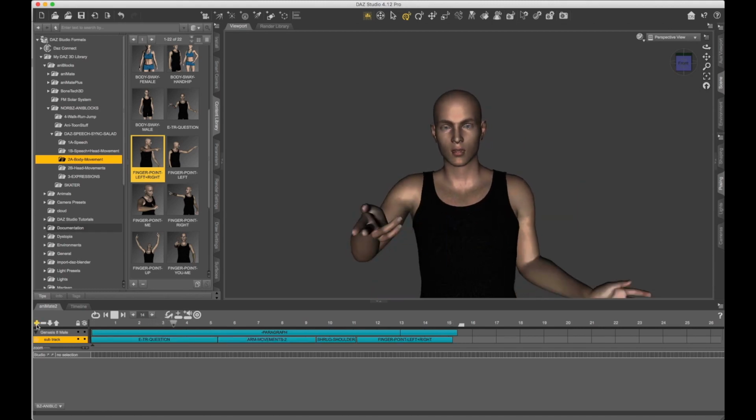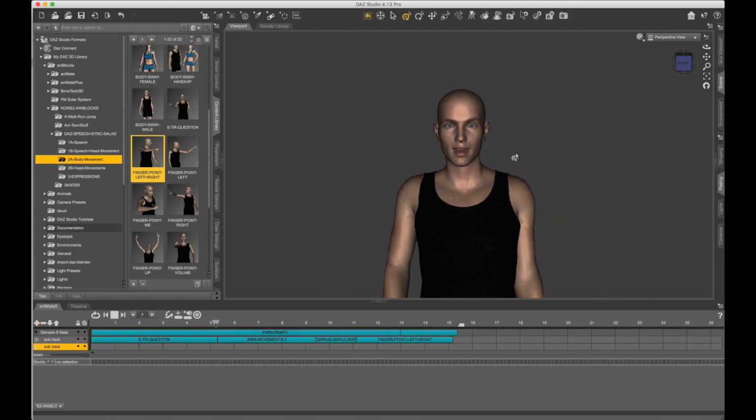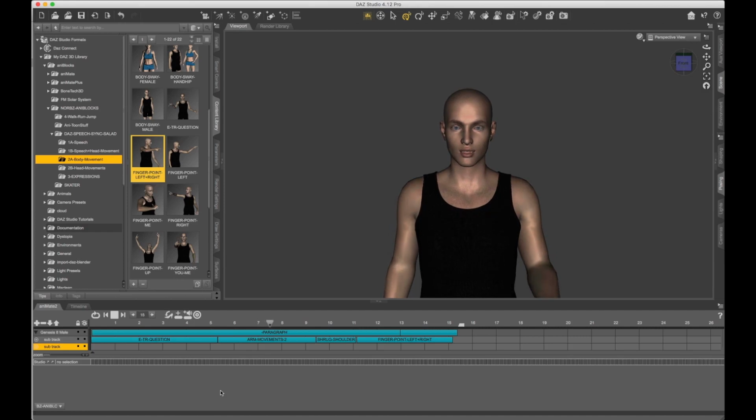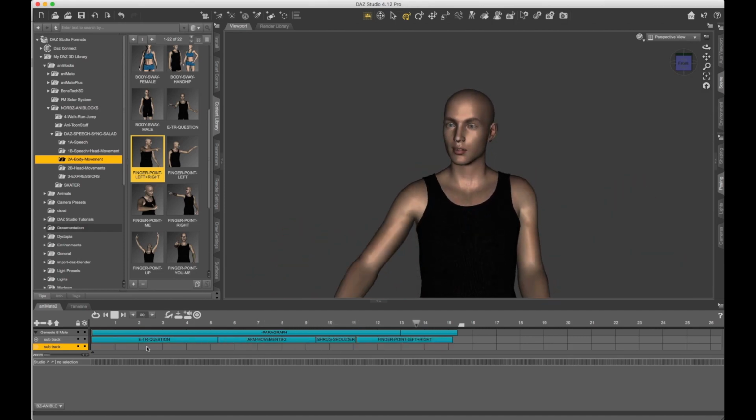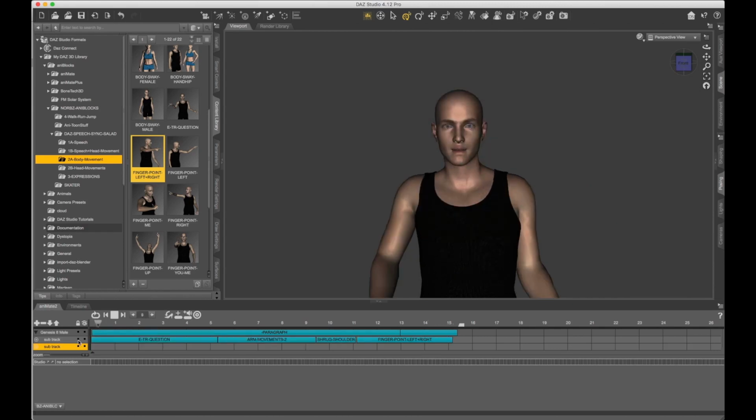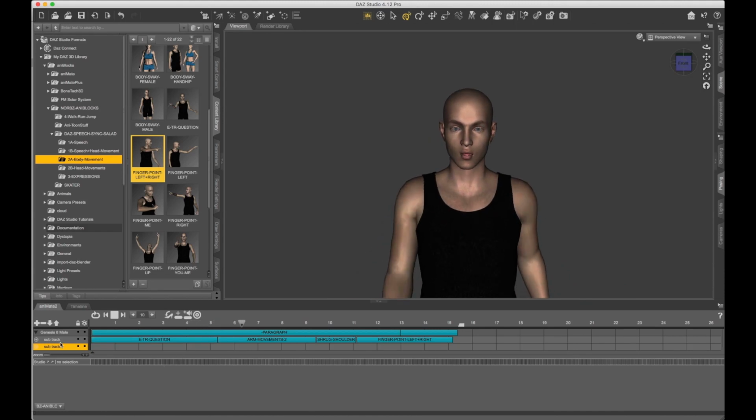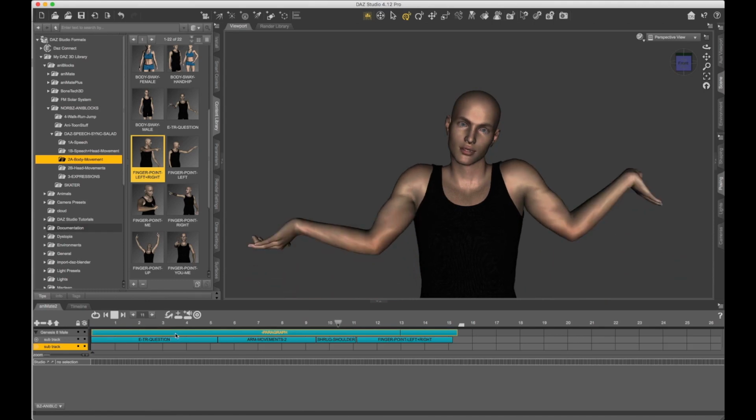So now we're going to add another subtrack. Amazing, we've already achieved this with just 2. Also, try to keep your tracks on the same layers, meaning all your body movements on one layer, expressions on one layer, speech on one layer, etc. Try not to mishmash too much, otherwise you'll start getting lost and you'll have to do overrides sometimes, which I'm hoping I'll have to here so I can show you guys.